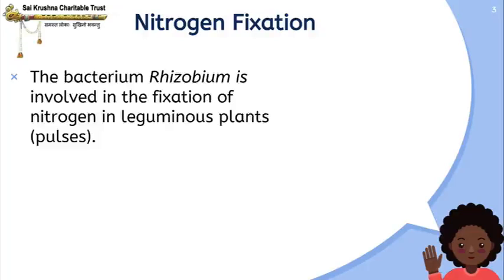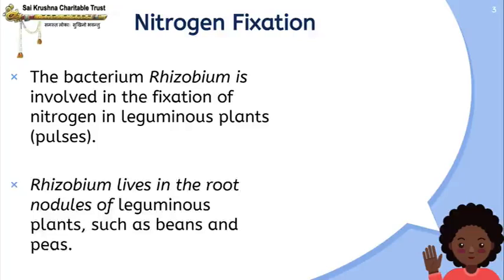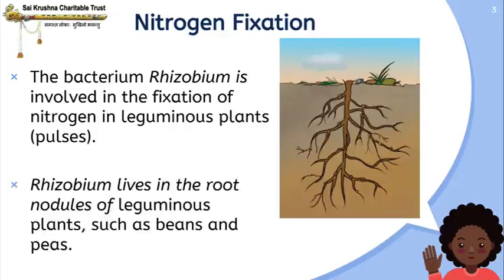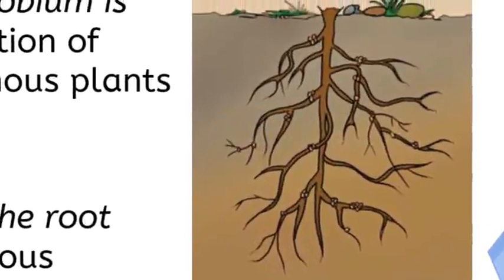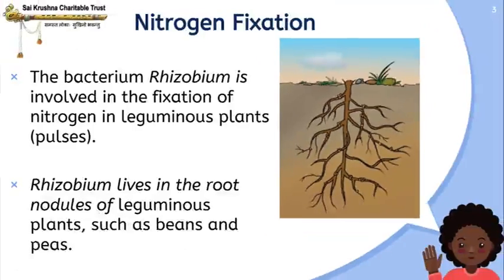The same way, the bacterium Rhizobium is involved in the fixation of nitrogen in leguminous plants or pulses. Rhizobium lives in the root nodules of leguminous plants such as beans and peas. Over here we can see the bacterium Rhizobium which helps in fixation of nitrogen in beans and peas, all leguminous plants.